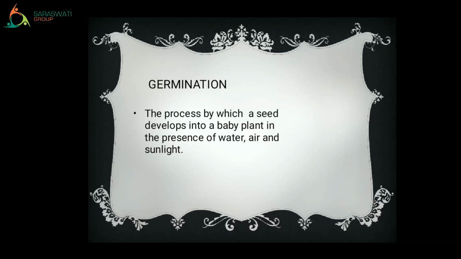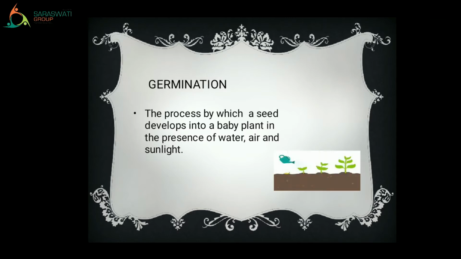It means when you sow a seed in the soil, it will start to grow. But when will it start to grow? When that seed has sufficient water, sufficient air and sufficient sunlight. This process of growing a seed is known as germination.